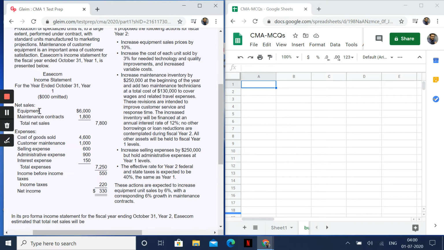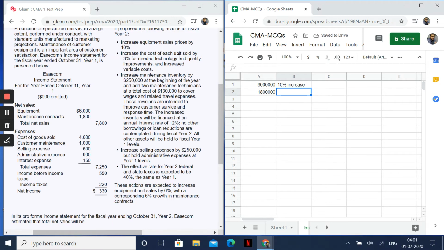Let's see here. Equipment sales is how much? 6,000. Okay, let me put in the proper numbers up here, which is 6 million. Maintenance contracts is 1.8 million, which is the sale value already. Now let me see what increase he's telling. There is an increase in equipment sales by 10%. Let me put it down, 10% increase. Make sure that when you have a pen and paper and a calculator in hand, you write this down. The more you write it in a rough manner, the more clarity you get.